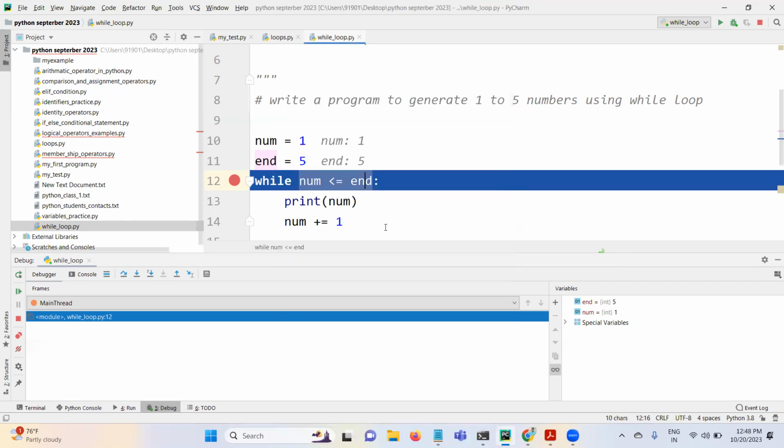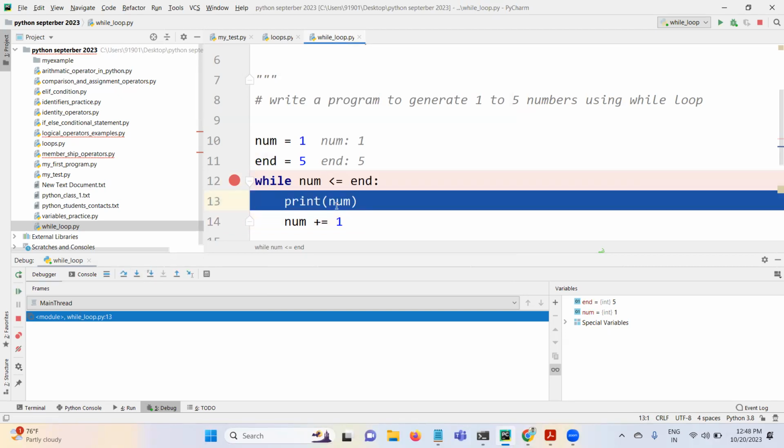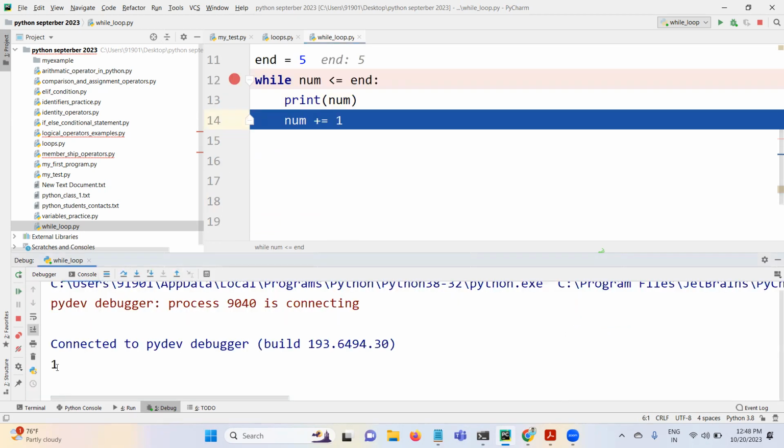It's returning true. If this expression is returning true, it will come inside the loop and start executing these statements. Let me go here. Yeah, it is coming inside, right? Num value is 1. 1 is going to print in the output. 1 is printed now. See it, guys, 1 is printed.